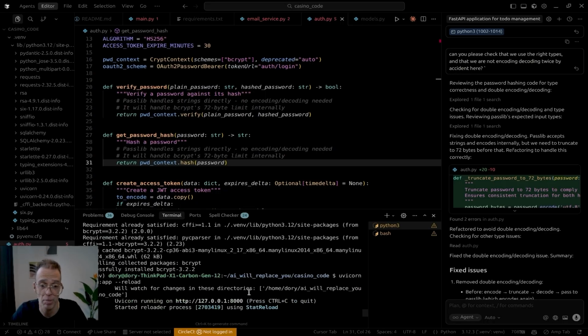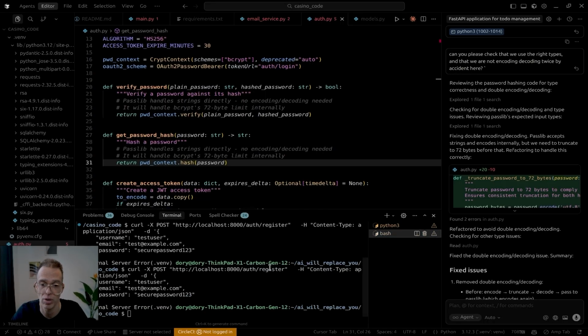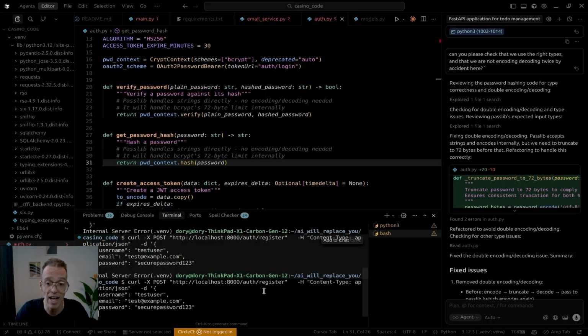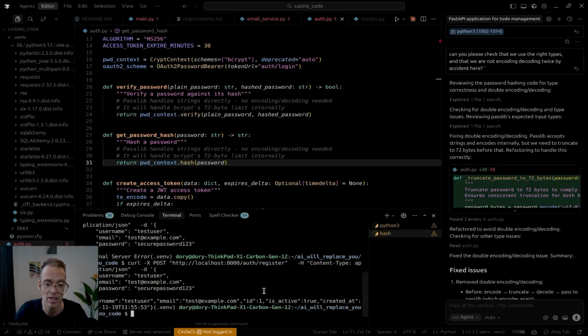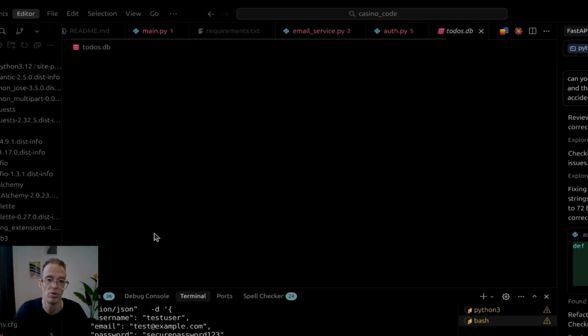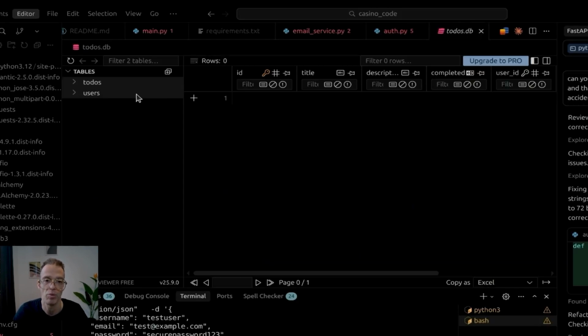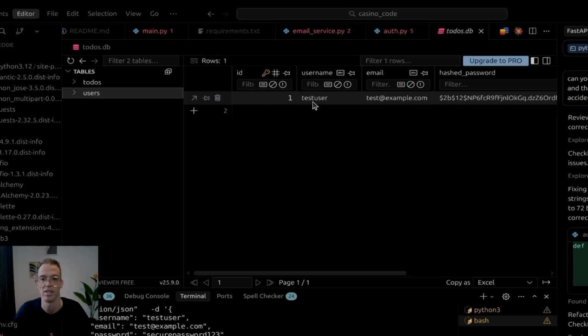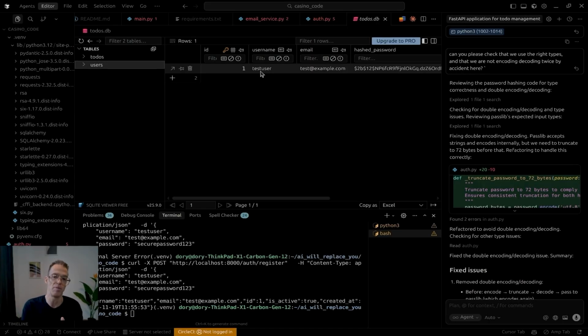And this is an example that happens a lot. We're going to do the reload. We're going to go here. And this is something that I had to debug the code to figure out what was going on. And then when I send the curl, the user is in fact created. We can go to the to-do, to the DB, and we see that the user does exist. And this is another example of how LLMs generate layers and layers of code. And this is a very simple app.